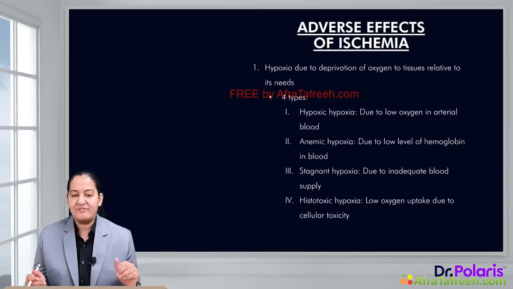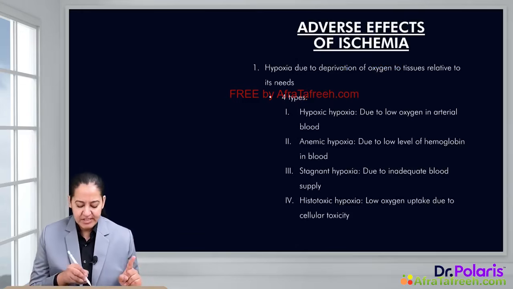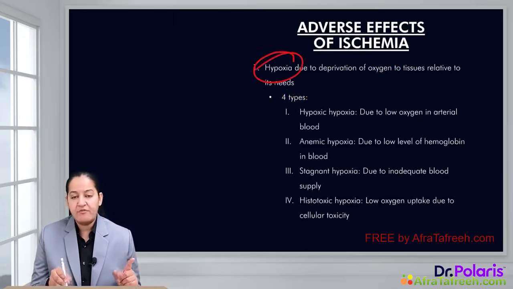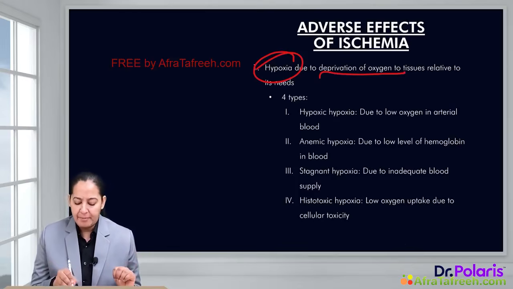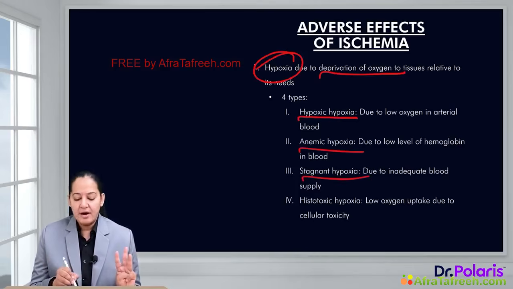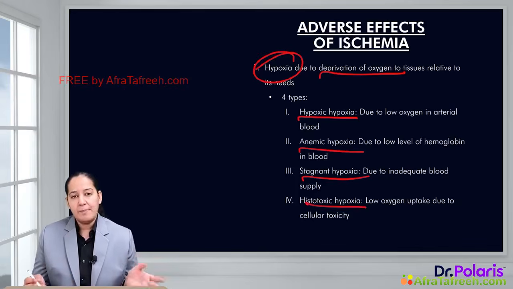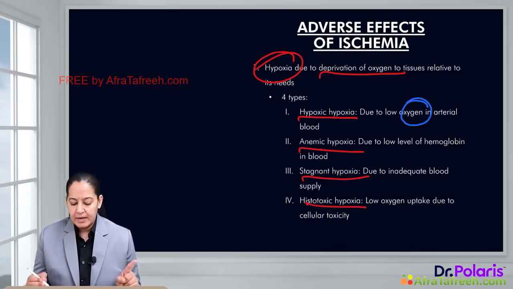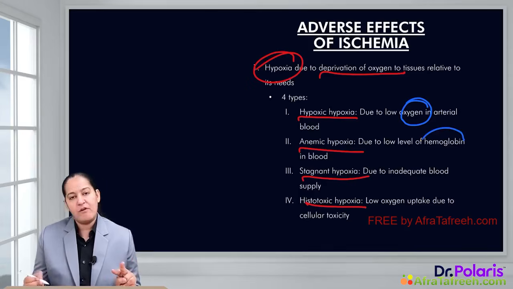Now see the adverse effect of the ischemia. The most important adverse effect is hypoxia. Hypoxia is deprivation of oxygen due to deprivation of blood. There are four types of hypoxia: hypoxic hypoxia, anemic hypoxia, stagnant hypoxia, and histotoxic hypoxia. Hypoxic hypoxia occurs when oxygen concentration in the arterial blood is low. Anemic hypoxia occurs when oxygen level is normal, but the transporter of oxygen, hemoglobin, is low. That is, the patient is anemic.